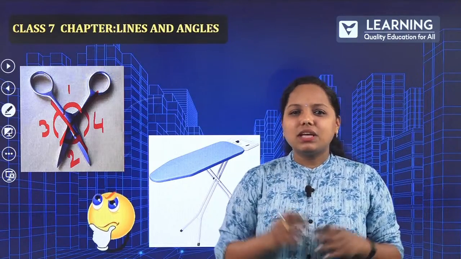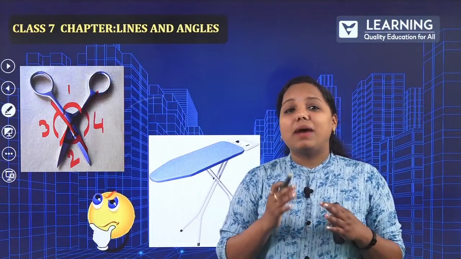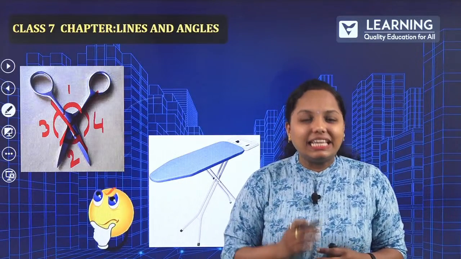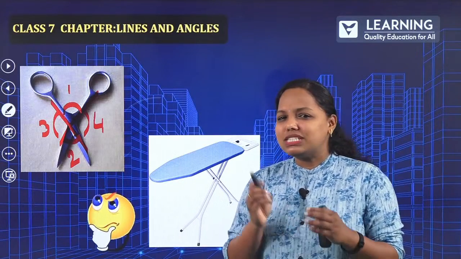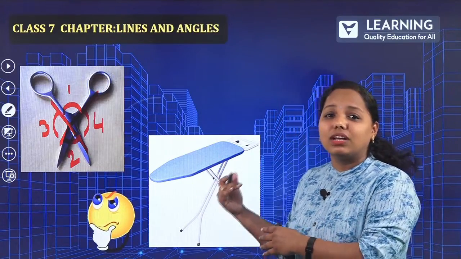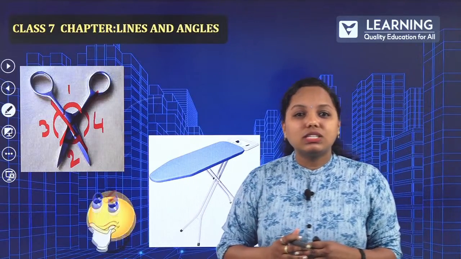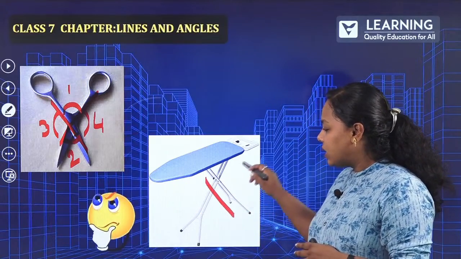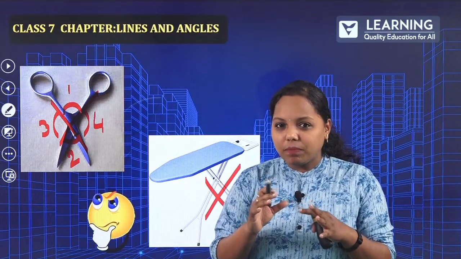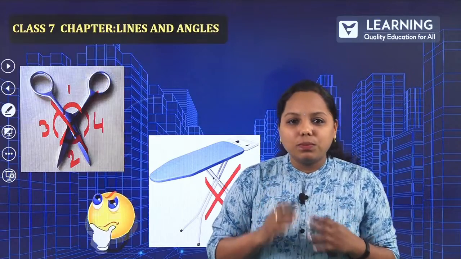Many students complain, ma'am, I know all the chapters, but I don't know where exactly to implement this. But maths is one subject you can find everywhere, but you have to keep on thinking. That is the main thing. If you think about surrounding examples, like a scissor, or the iron stand over there, that is also a vertically opposite angle. The stand is also in the X shape. So whichever is in the X shape is an example of vertically opposite angle.